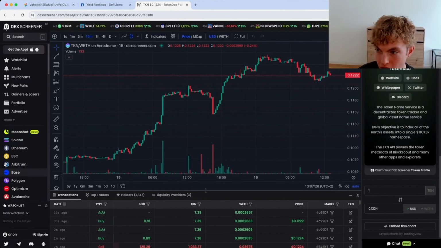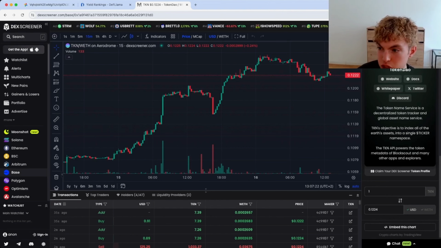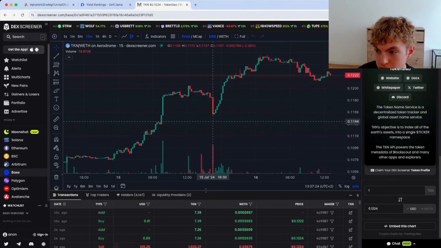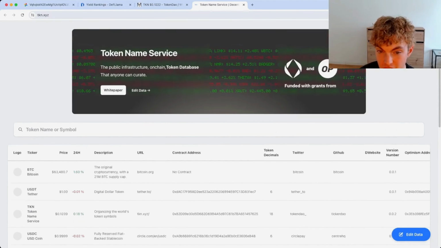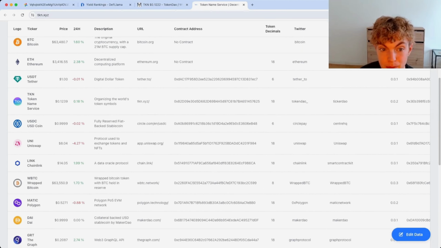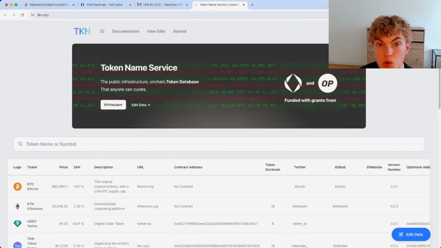See, Token DAO. All right, it says the Token Name Service is a decentralized token tracker and global asset name service. So if I head over to the website, it seems like it's like CoinGecko or CoinMarketCap, but it's just decentralized. So I'd really want to see what role the TKN token plays in the ecosystem. That would, number one, determine if I even want to deploy into this position and determine how much money I'd want to put into this position.